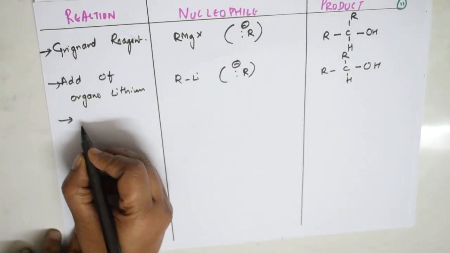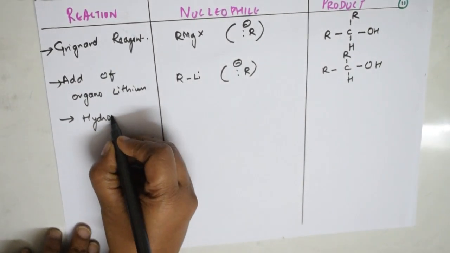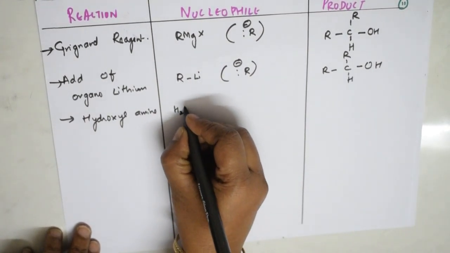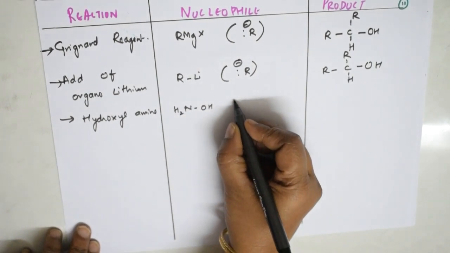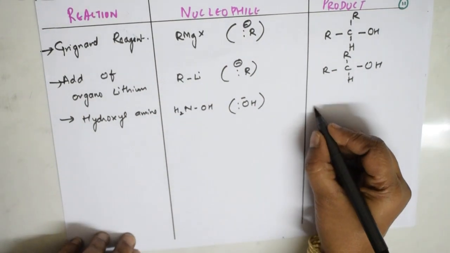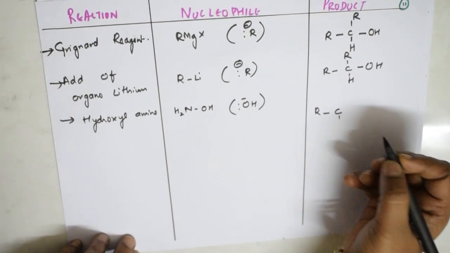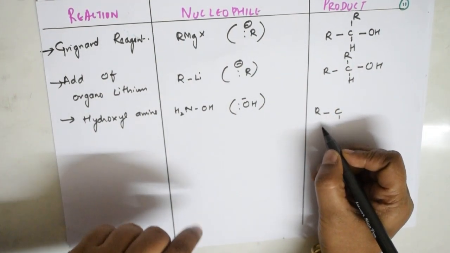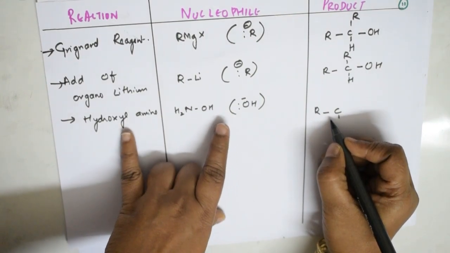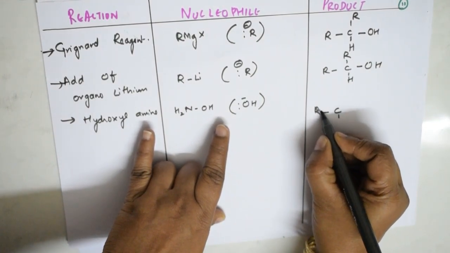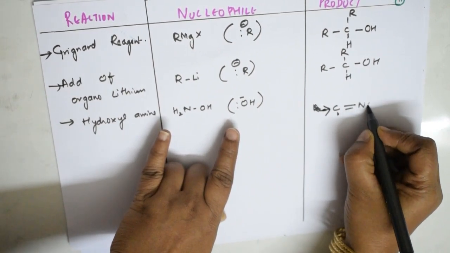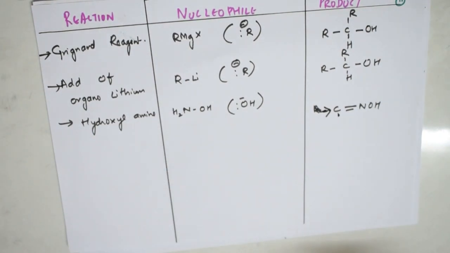Now next, let us add hydroxylamine. The next type of addition is hydroxylamine. What is the formula? NH2OH. Here, what is the nucleophile? NH2 is the nucleophile, correct? What product do I get? R, C, okay, let me write here. Here C is there, the aldehyde group. To that, let me write the carbonyl group first. Carbonyl group is C double bond and NOH, oxime we get.